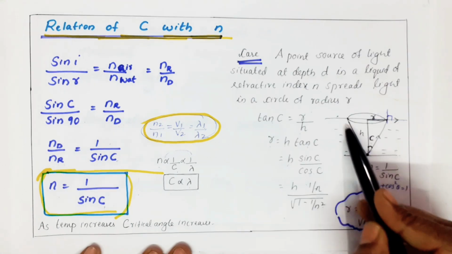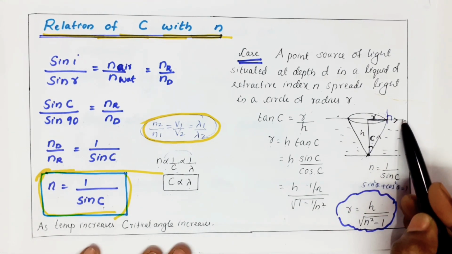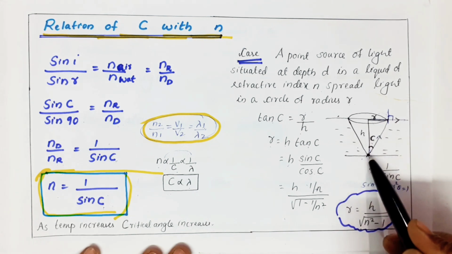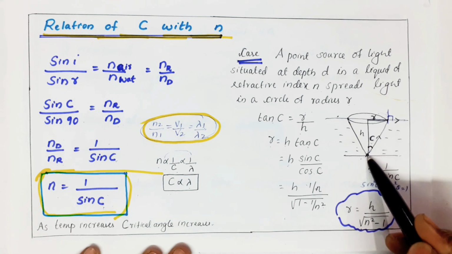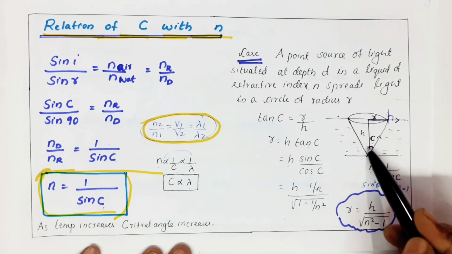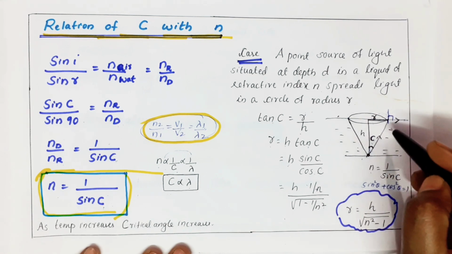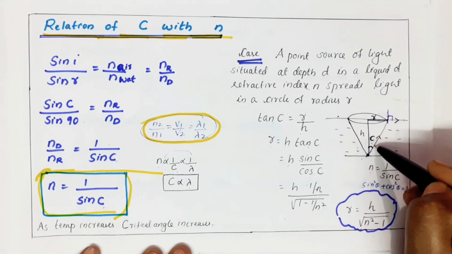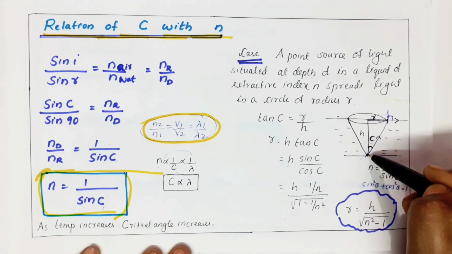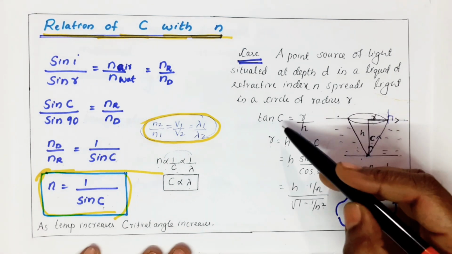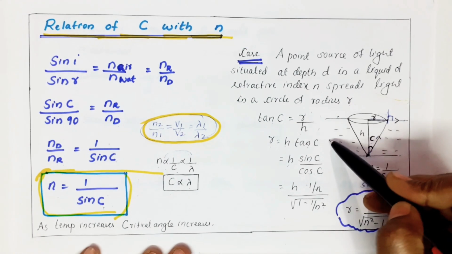If it's going in a circular patch, it means we have taken the refracted ray grazing through the surface. I have taken a right angle triangle. Okay, the circular patch, I just extended down meeting the object. So this is a right triangle. This is C, the critical angle, because the ray grazes through the surface. Now with respect to this C, this is R, this is H. This is nothing but the depth of the water and this is the radius. I found tan C equals R by H. So R equals H tan C.